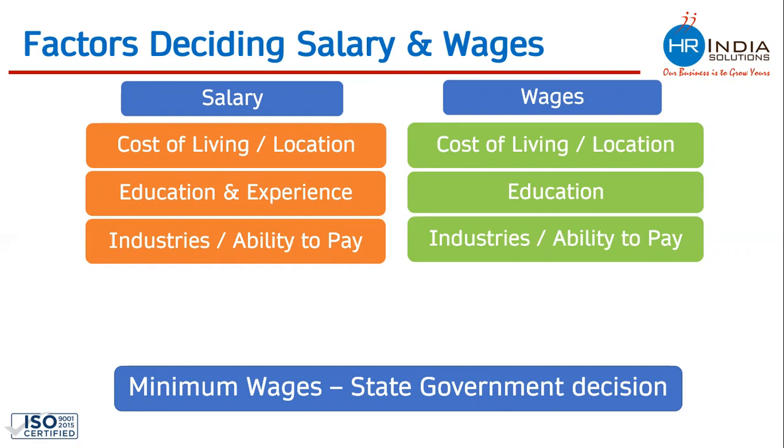Whenever government is releasing the minimum wages circular, they also decide different minimum wages on the basis of industries. Government decides different minimum wages for the mining industry, different minimum wages for the agriculture industry, and different minimum wages for the manufacturing industry. So even government is deciding different minimum wages for different industries.